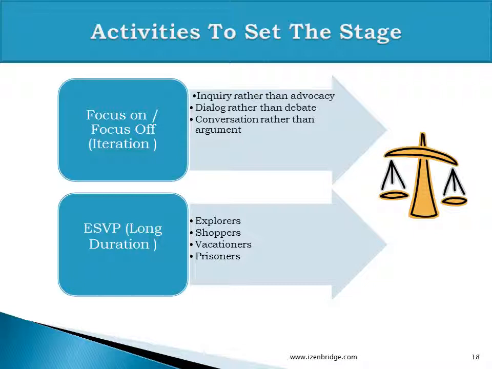So now, to get the mood in these 4 categories, you can get an anonymous vote, or you can have a mechanism where everybody writes their mood on a sticky note, and then you collect them and identify how many explorers, shoppers, vacationers, and prisoners you have in this meeting. So it gives the retrospective facilitator an idea about the target audience, the participants, their mood and expectations from this meeting.